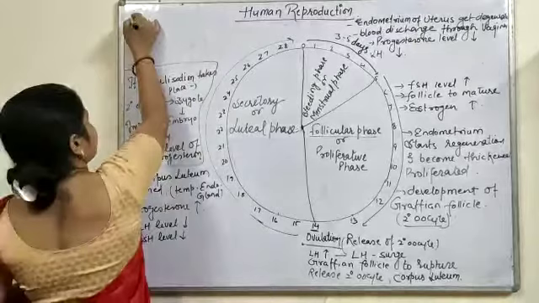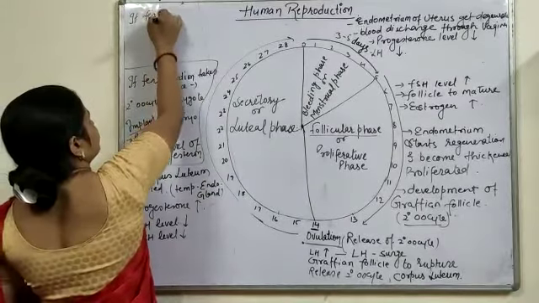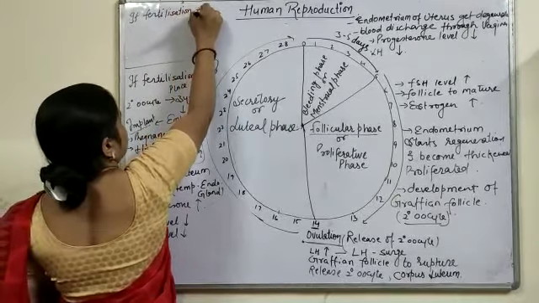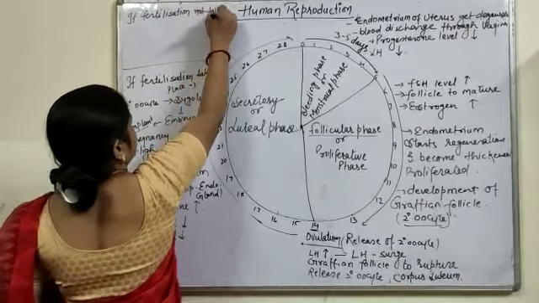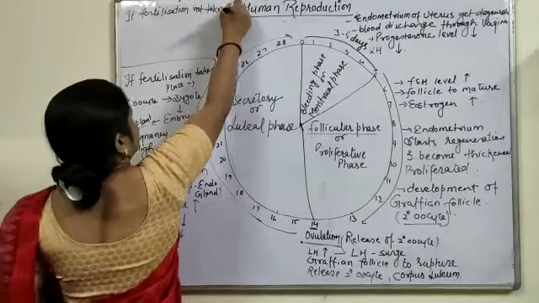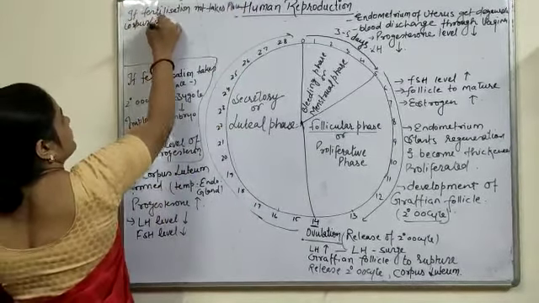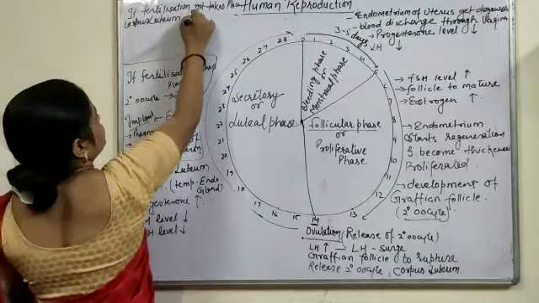But if fertilization does not take place, then what will happen? The corpus luteum degenerates.